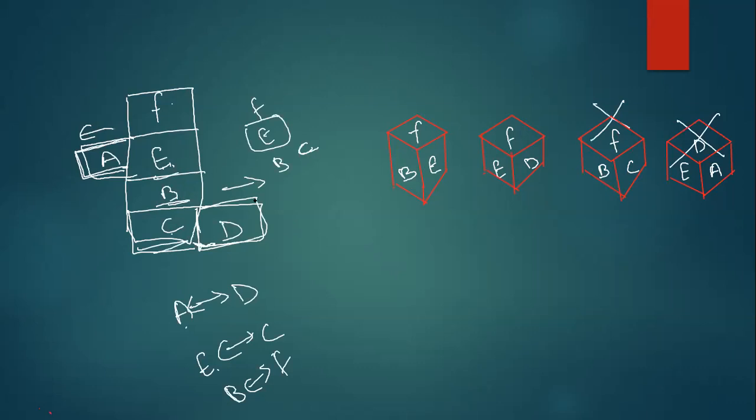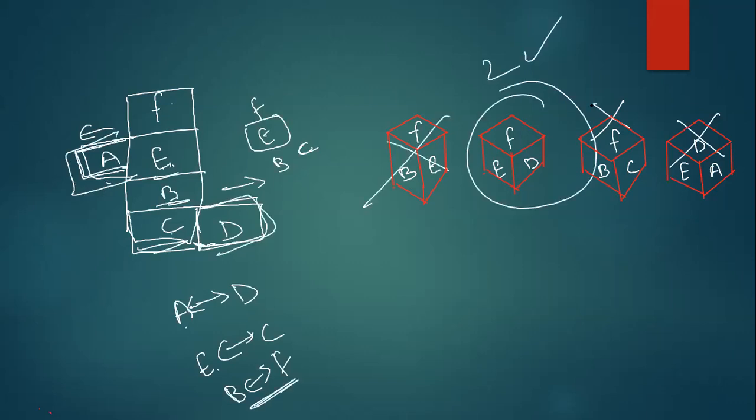See, the ones projected outside should be opposite. That means E and C will be opposite, since E is top and C is below. B is this side, F is that side, so F and B will be opposite. From that you can eliminate options 1, 3, and 4. So the remaining is 2, which will be your answer.